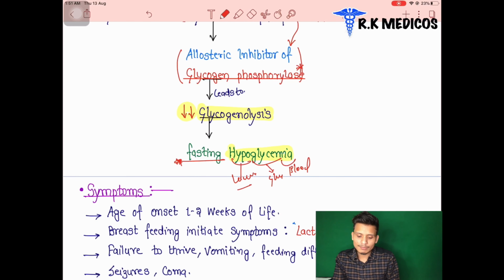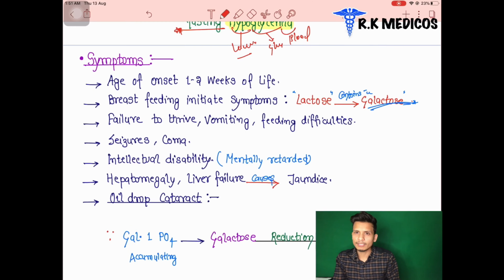What are the symptoms we see in these patients? In patients with classical galactosemia, the disease develops in the first 2 weeks of the life of a baby. It has an acute onset in the first and second week of life, and it is initiated by breastfeeding.